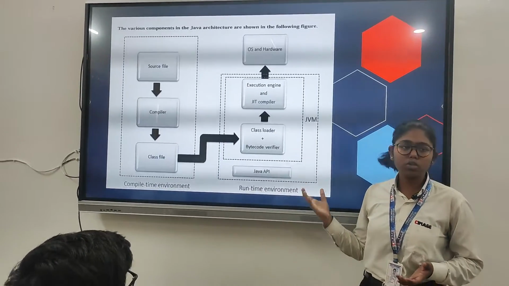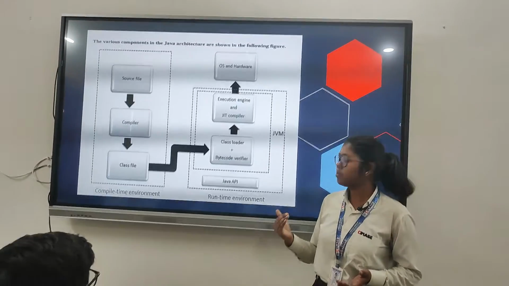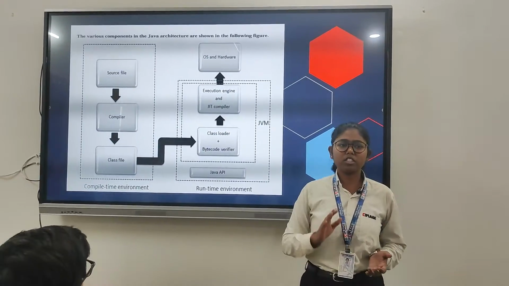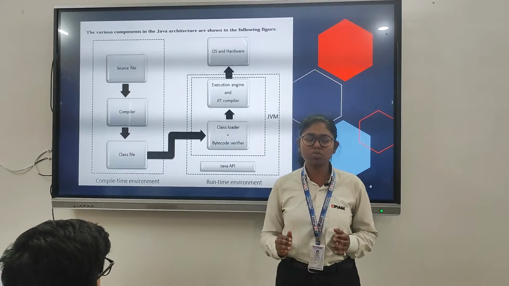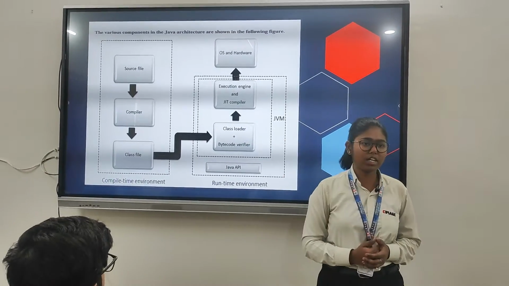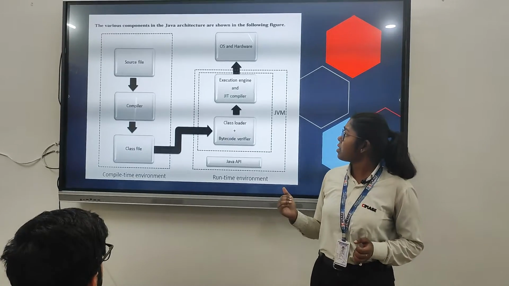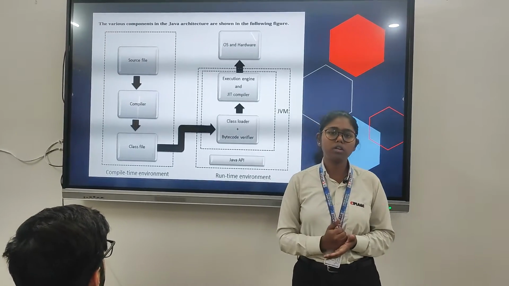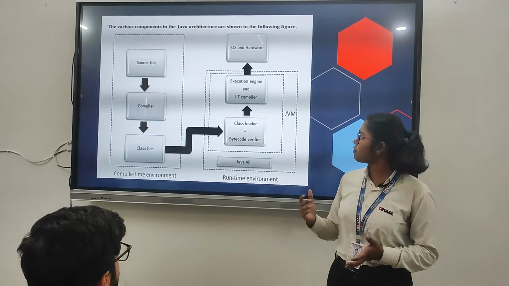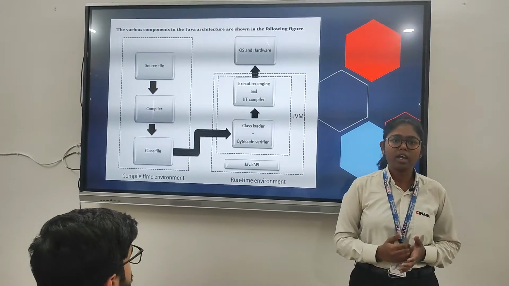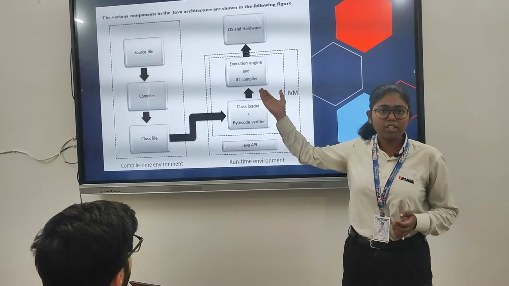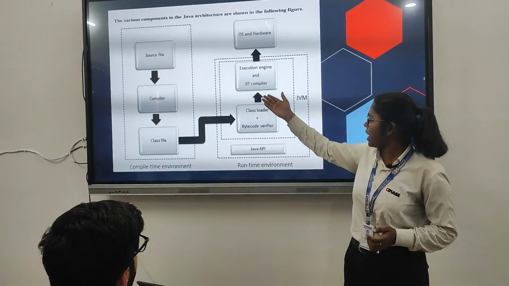It executes the code line by line. Basically, it interprets the code line by line, but this makes the code execution very slow. Then we have a JIT compiler, which is the just-in-time compiler. The just-in-time compiler helps the code to execute a bit more rapidly, because if we have the same code again and again, it does not interpret it again and again. It will execute directly with the help of the JIT compiler.